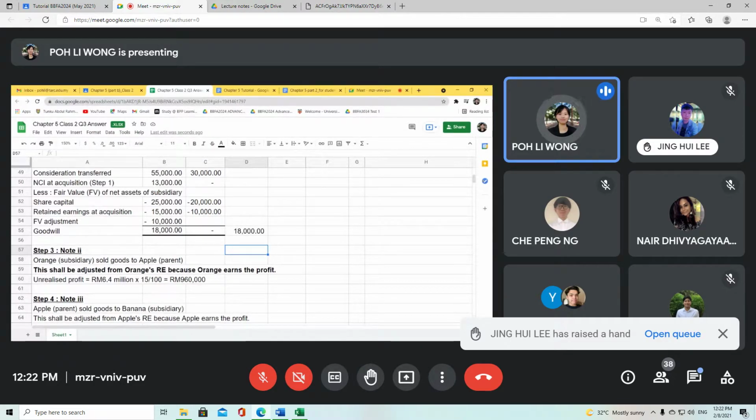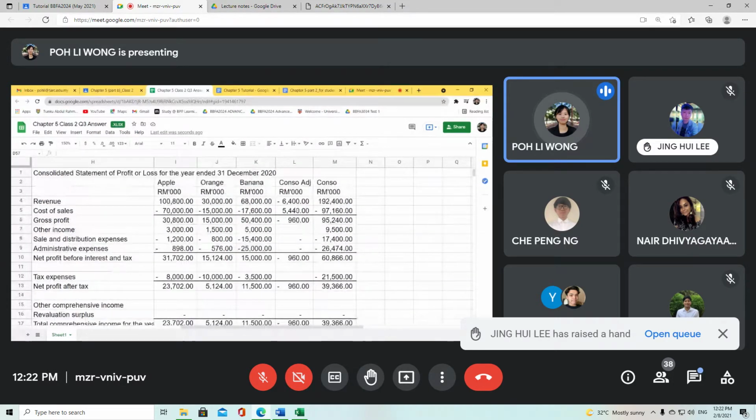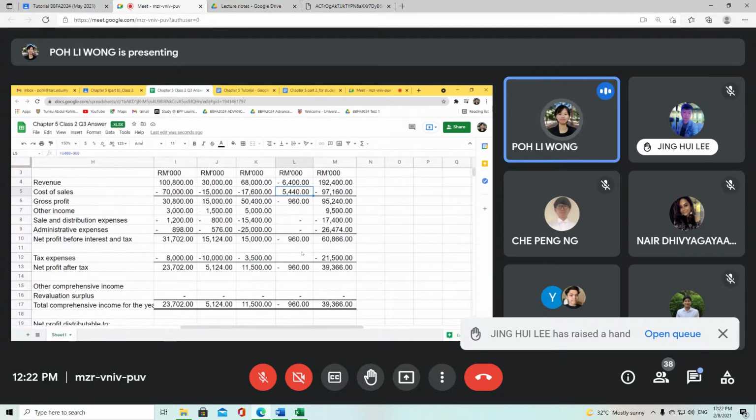So it has to be adjusted from Orange's retained earnings. When it has to be adjusted from Orange's retained earnings, what will happen? The profit of Orange will reduce, correct or not? Because you have already adjusted from here. You have already minus off 960,000, which means you have increased your cost of sales. All right, you have reduced your closing inventories, you have increased your cost of sales, bringing down your profit.